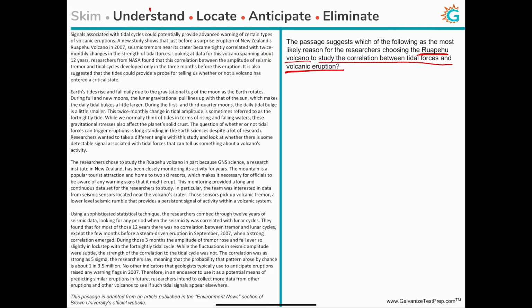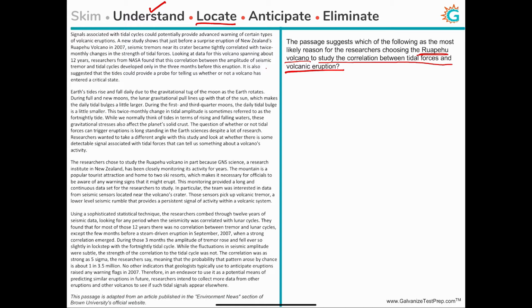So we understand the question, and our next step is to locate the particular part of the passage which will help us answer this very specific, detail-oriented question. Now, if you remember from our skimming of the passage, the Ruapehu volcano was first encountered in the third paragraph.